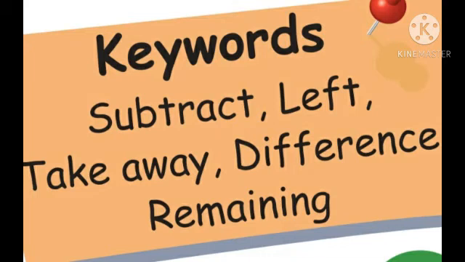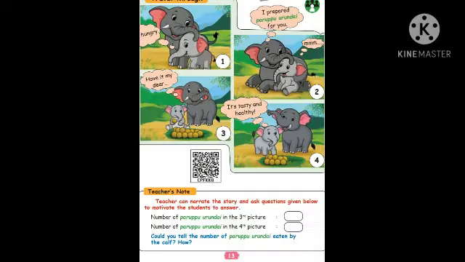Now look at the book. What is there? Two elephants are there, a baby elephant and a mother elephant. Oh, I'm hungry. I prepared parpu urundai for you. What is the mother telling? I prepared the parpu urundai for you.